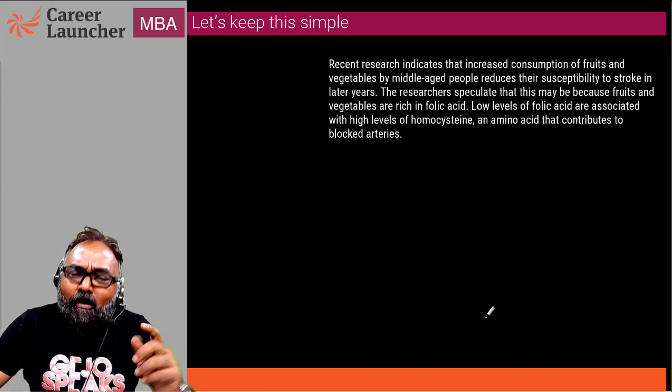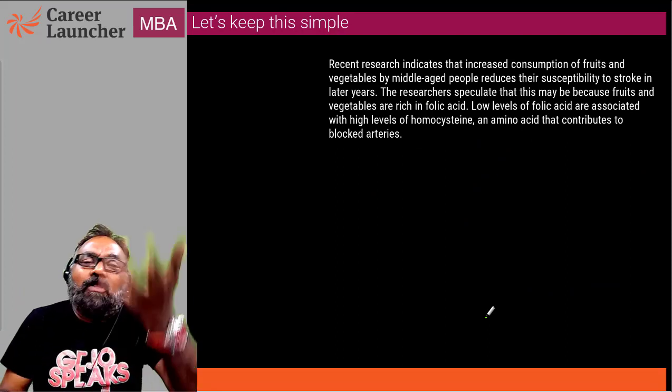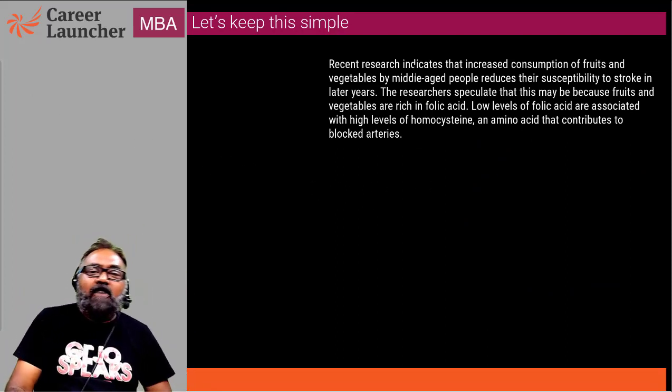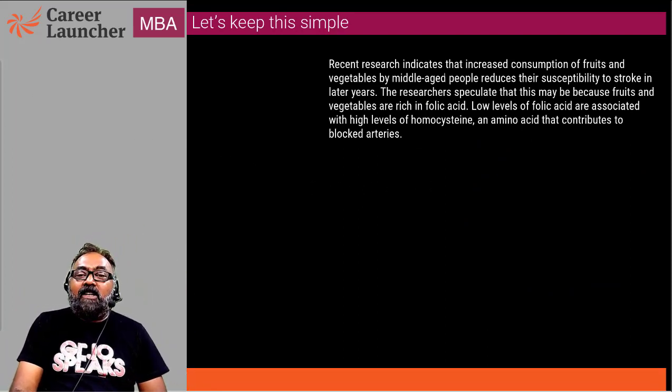Okay. For example, let's read this short argument. It says recent research indicates that increased consumption of fruits and vegetables by middle-aged people reduces their susceptibility to stroke in later years. The researchers speculate that this may be because fruit and vegetables are rich in folic acid. Low levels of folic acid are associated with high levels of homocysteine, an amino acid that contributes to blocked arteries. Okay, a lot of information is given here.